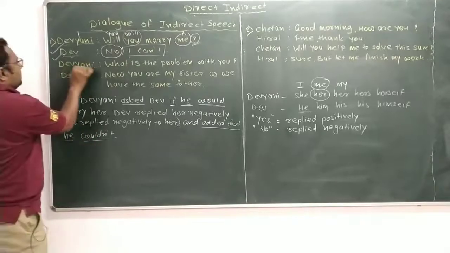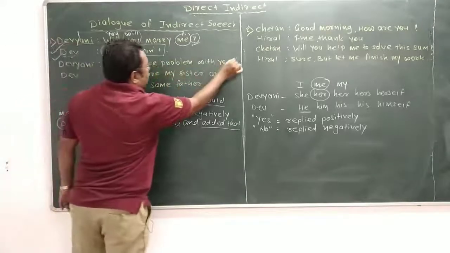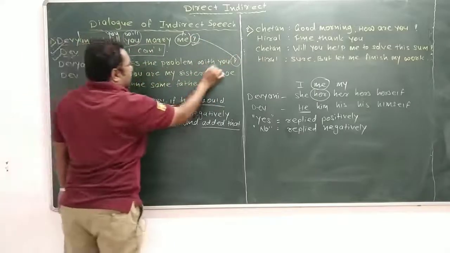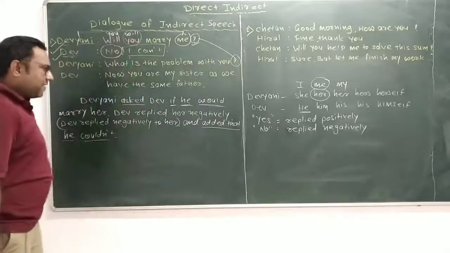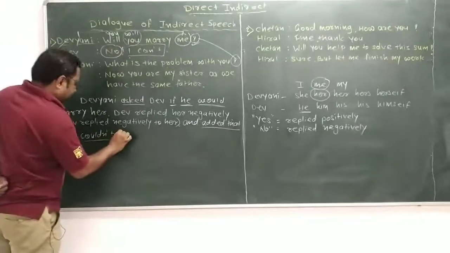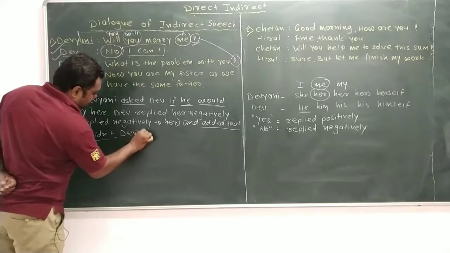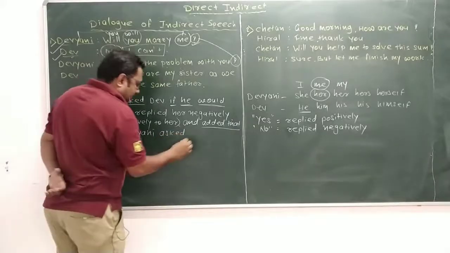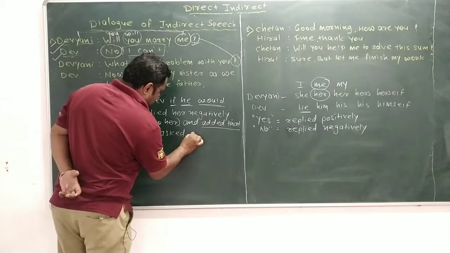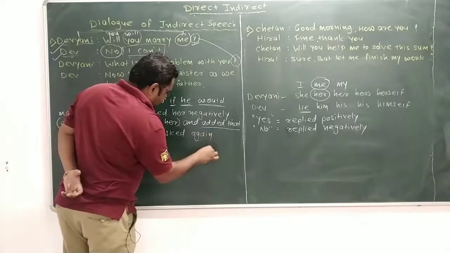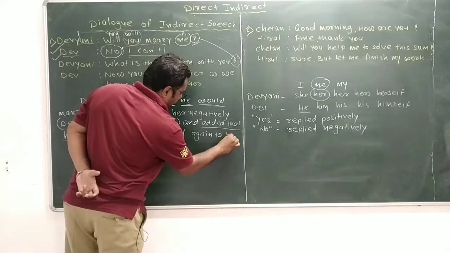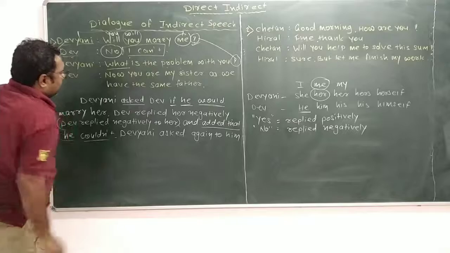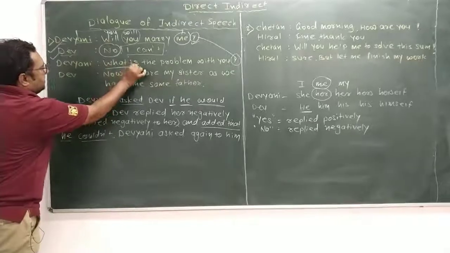Now Devyani: what is the problem with you? See that the first question was asked by Devyani and the next question is also asked by Devyani. So we write Devyani asks again to him. That is a question, so we write what as a conjunction. What is the problem?